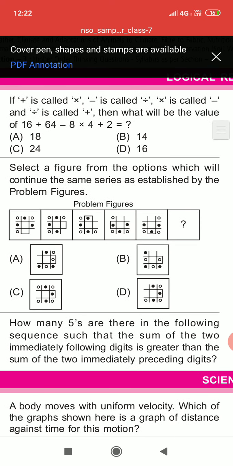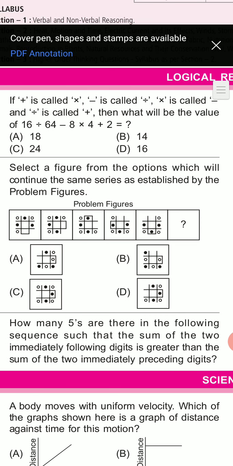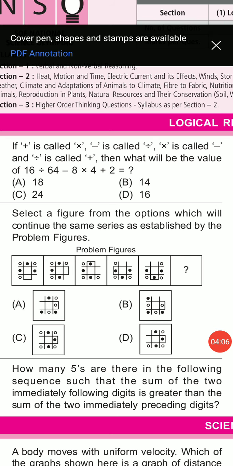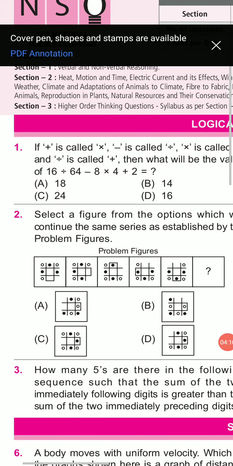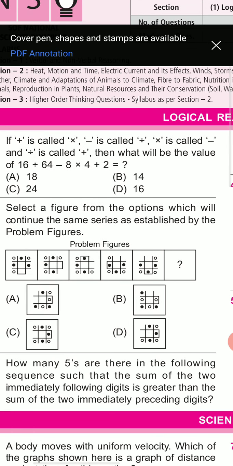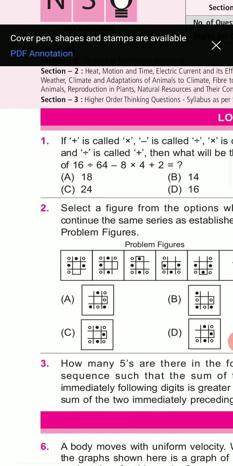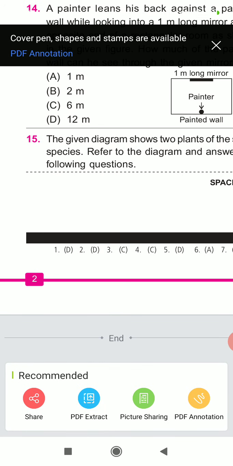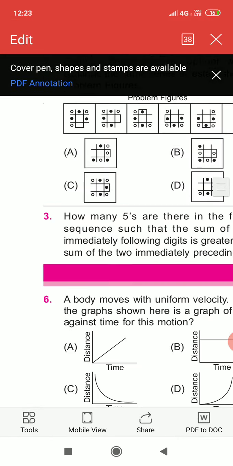Select a figure from the options which will continue the same series as established by the problem figures. So tell me the answer. Okay friends, so the answer of question number 2 is option D. So let's check question number 2. Okay, so this is the correct option. D is the right answer.